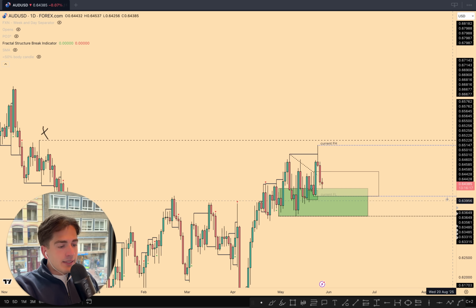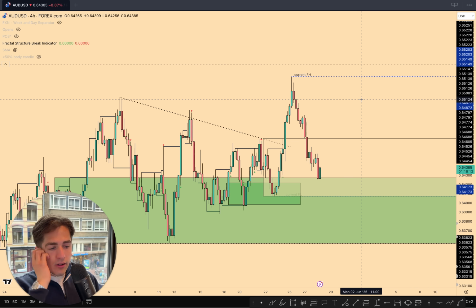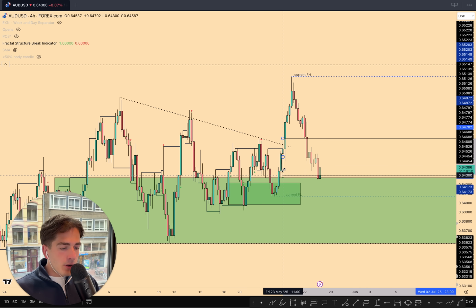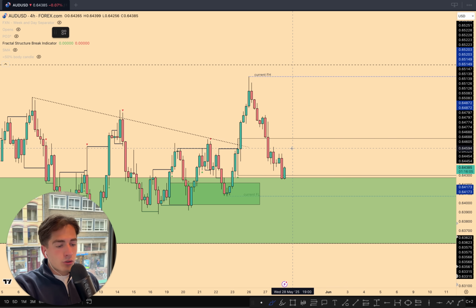So we're inside that daily area of demand. Then if we look at the 4-hour time frame, what we can see is that yesterday I refined that daily demand zone in towards this 4-hour imbalance candle over here. And now what you are pretty much just going to be looking for is bullish confirmation.